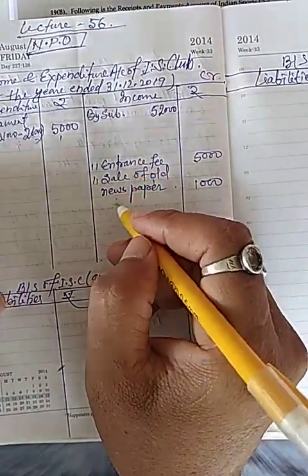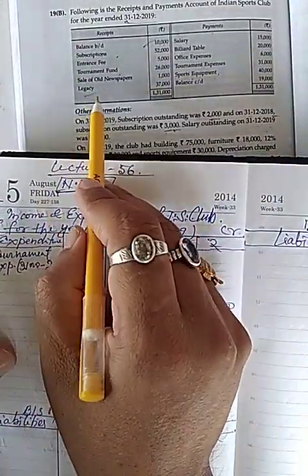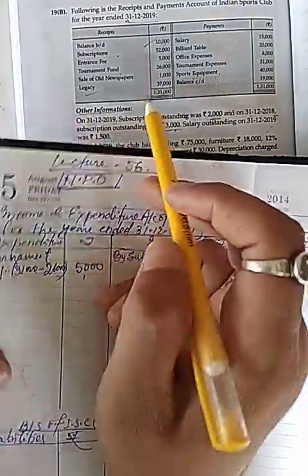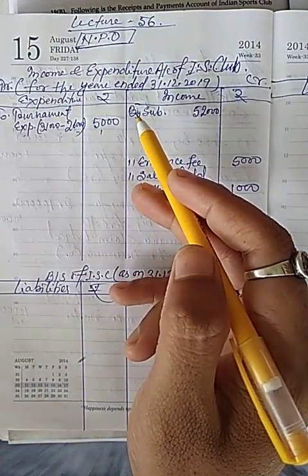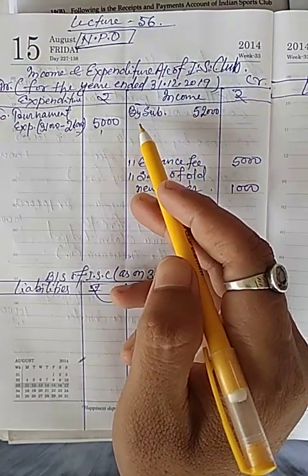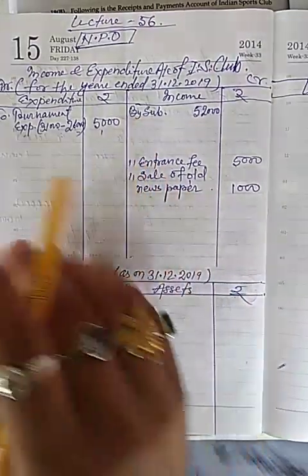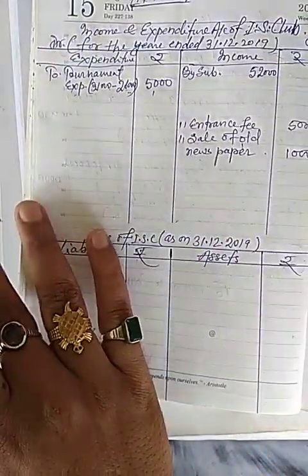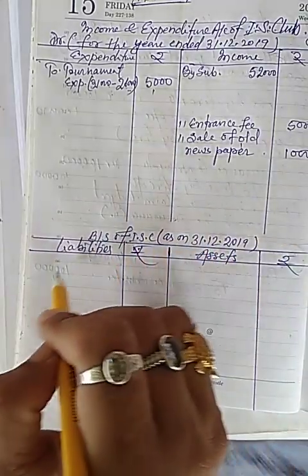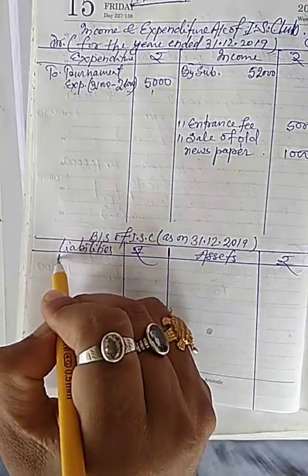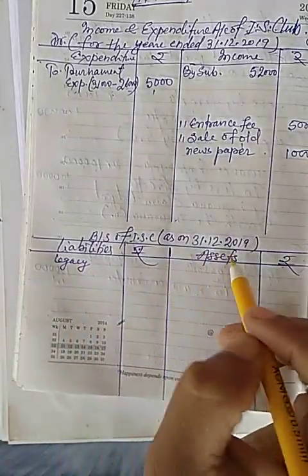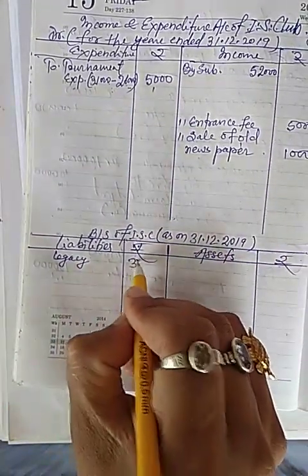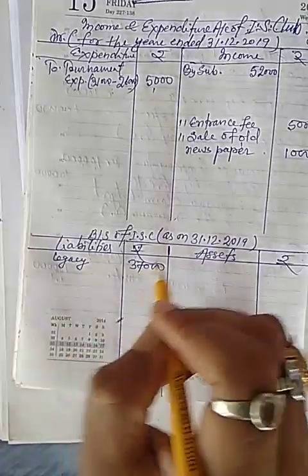Now legacy is given 37,000, and legacy will be our liability, so I will show it in final balance sheet. Legacy amount is given 37,000.